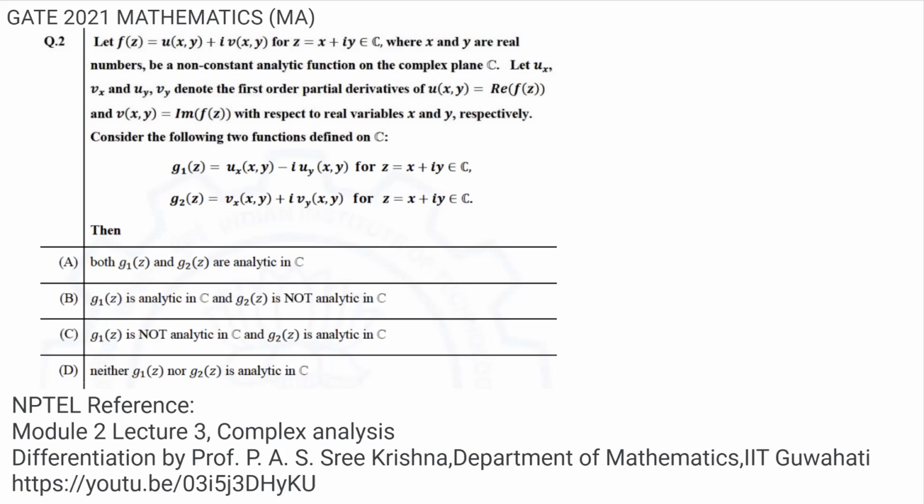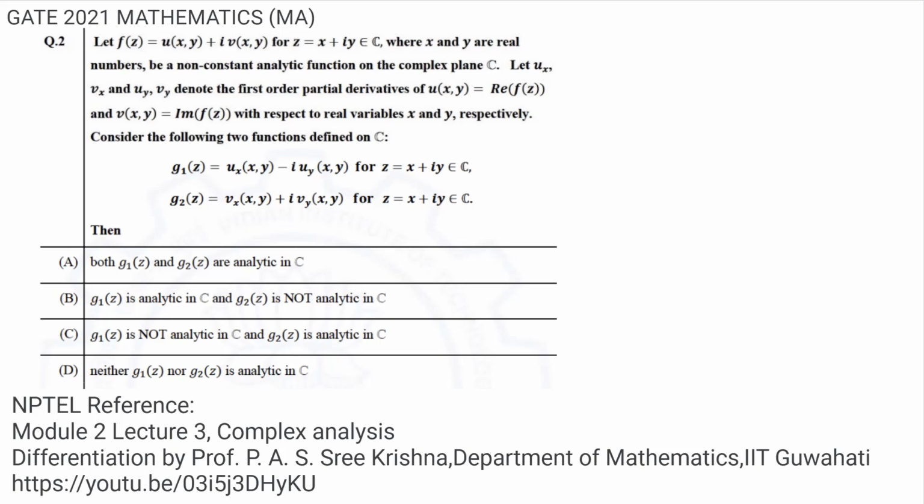The problem is from GATE 2021 mathematics paper, question number 2. The problem given is, let f of z given as f of z equal to u of x comma y plus i times v of x comma y for the complex number z equal to x plus iy in C, where x and y are real numbers, be a non-constant analytic function on the complex plane C.